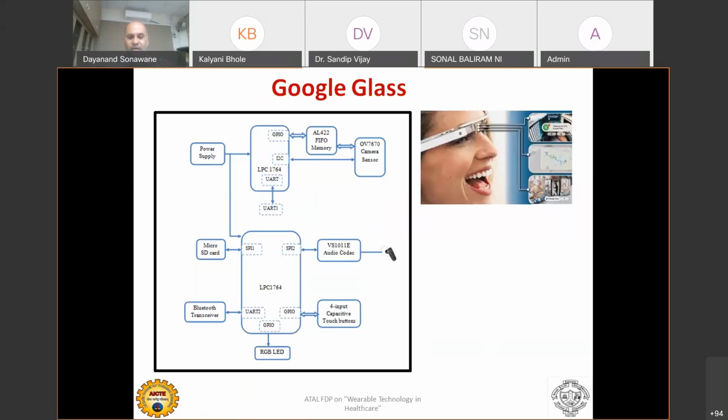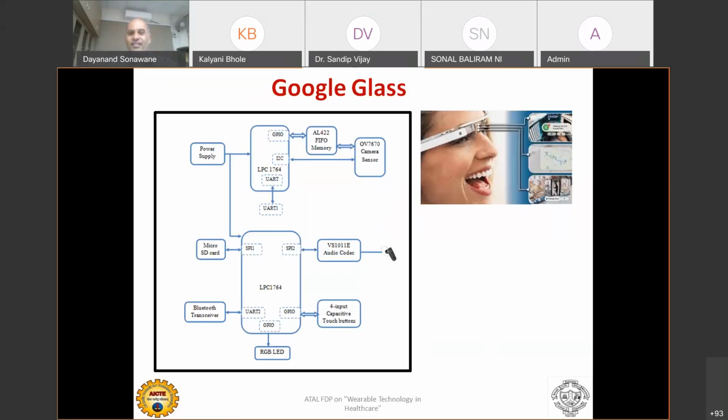It has a micro SD and an audio camera interface, so that you can see a virtual screen appearing in front of you. Like a phone, you can convert it to a screen in front of you, and you can scroll on things with no need to touch your phone. The screen will play in front of you and you can touch that.